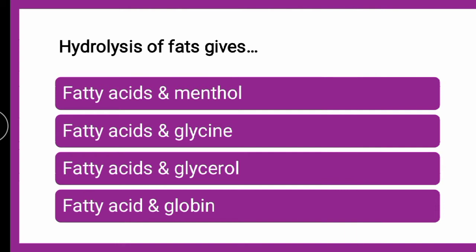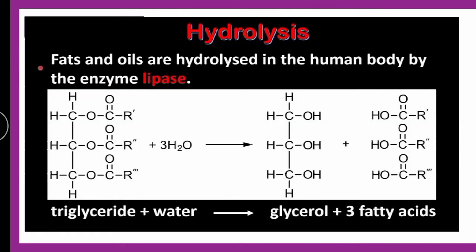So, to start with the explanation, if we want to see hydrolysis of fats, how it is: जो fats and oils when they are hydrolyzed, lysis means breakdown, hydro is water. Here you can see in the reaction, with the help of the enzyme lipase, that is for lipid का breakdown, it is triglyceride plus water.